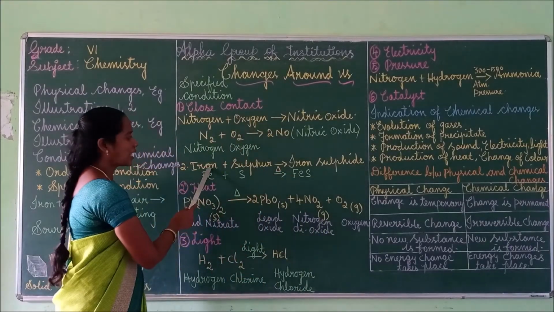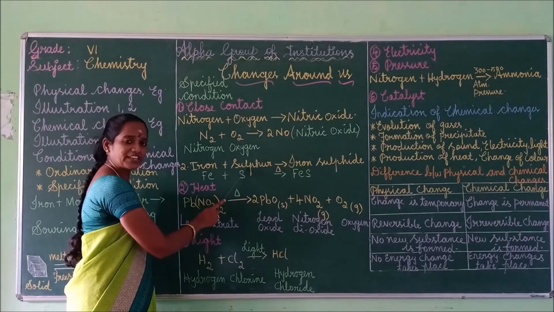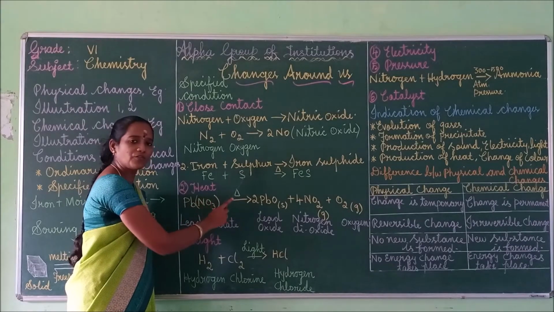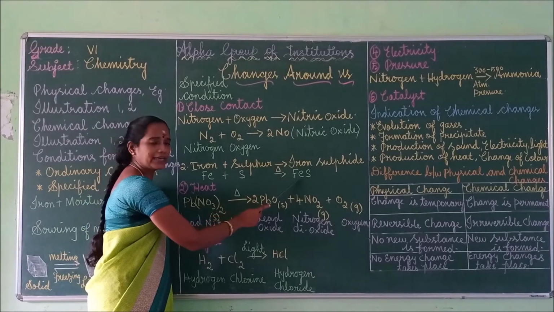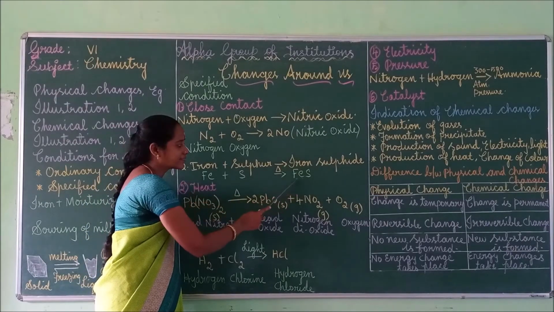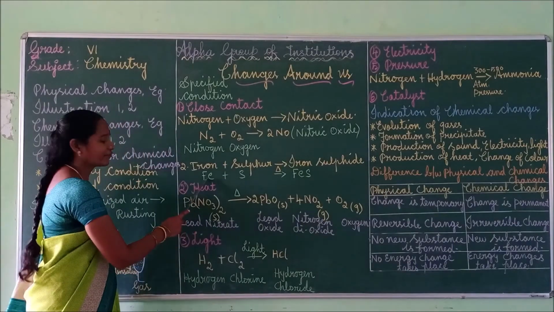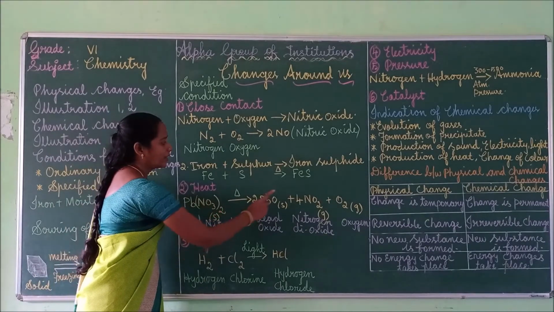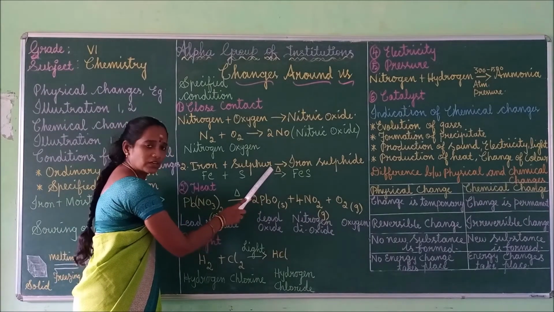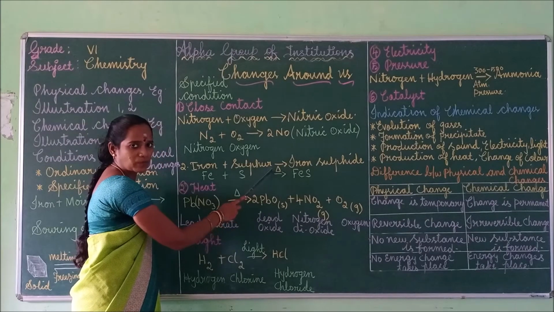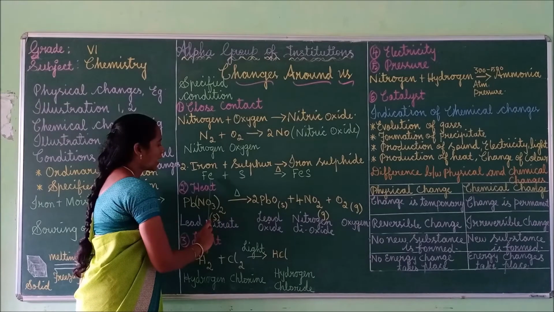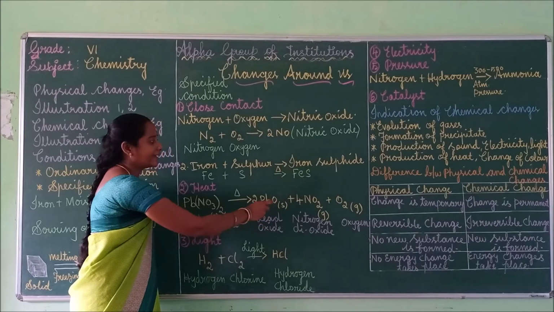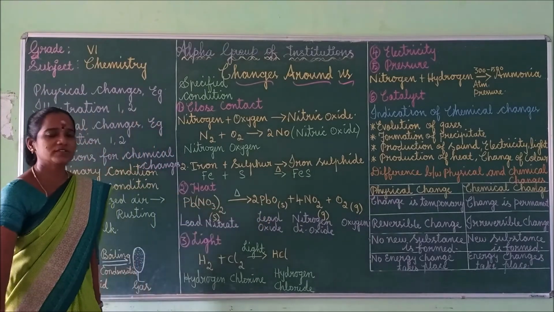So second, let us see iron powder. When iron filings combine with sulfur powder and you heat it, you will get a new product, iron sulfide. Iron sulfide is FeS. Fe is iron, S is sulfur. Both combine on heating to form iron sulfide. So iron, when it reacts with sulfur on heating, turns into iron sulfide, that is FeS. So this is close contact.